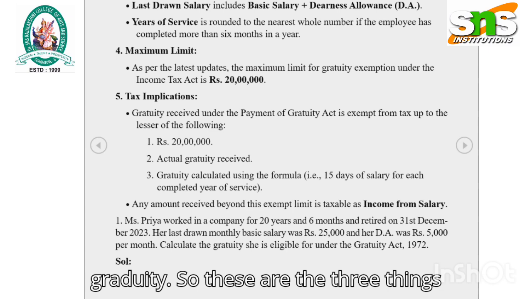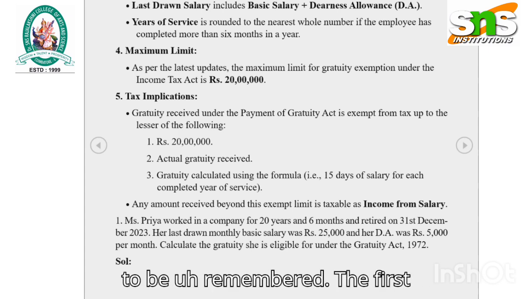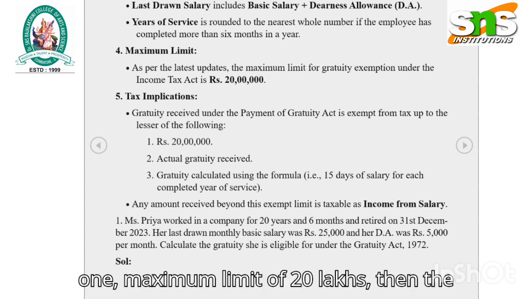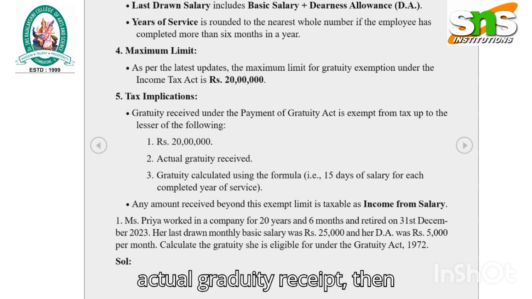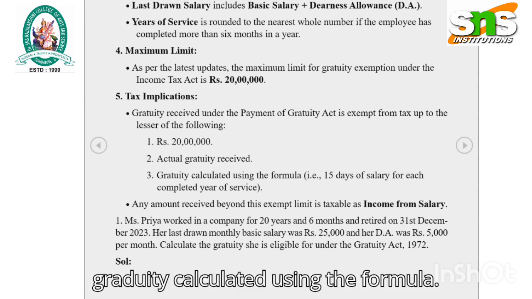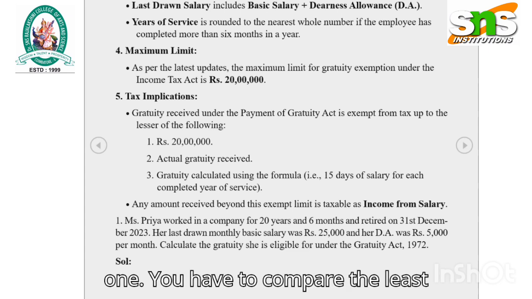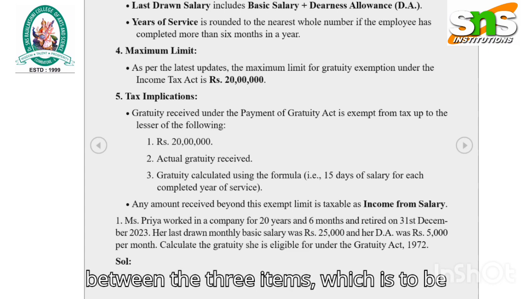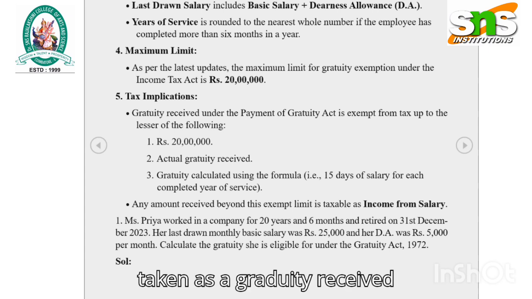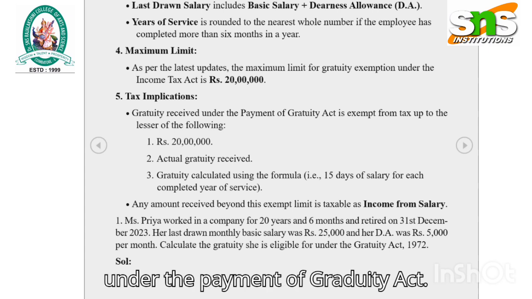So these are the 3 things to be remembered. The first one, maximum limit of 20 lakhs, then the actual gratuity received, then gratuity calculated using the formula. You have to find out the second and third one. You have to compare and take the least among the 3 items as the gratuity received under the Payment of Gratuity Act for exemption.